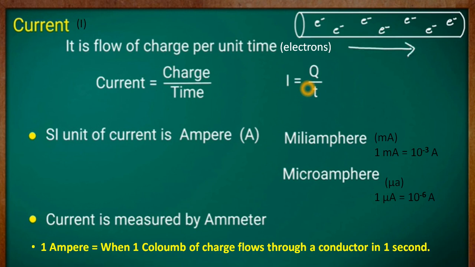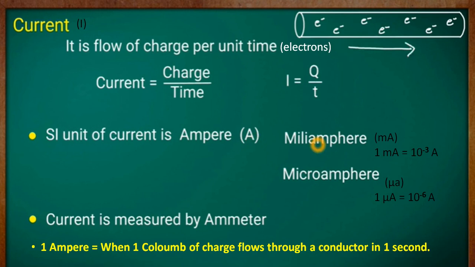So if q coulombs of charge flows through a conductor in time t seconds, then the magnitude of current would be I, given by I is equal to q by t. Now the SI unit of current is ampere, denoted by the capital letter A. There are other smaller units of current also.